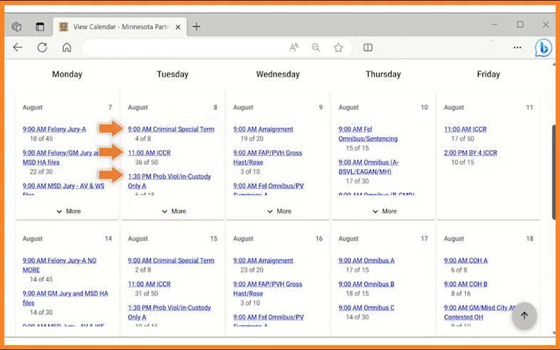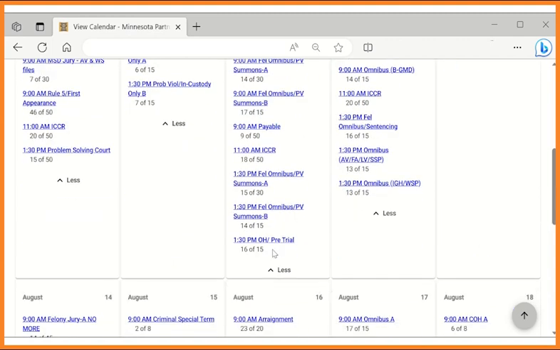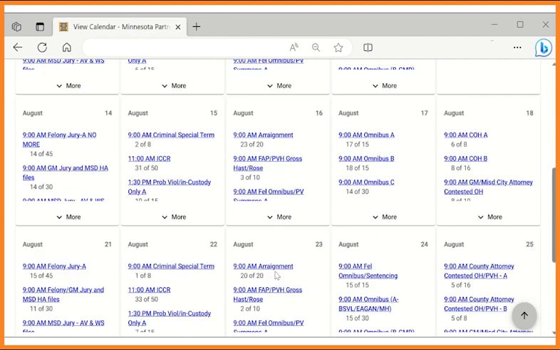Each court session will display the start time and title of the session in blue underlined text. These are hyperlinks to open and view individual court sessions. Underneath each calendar session title is the number of cases that are scheduled and the capacity of the court session. If there are several sessions for any given date, click on More to see the complete list and Less to collapse it again. If there are no calendar sessions on any given date, the calendar will say so.